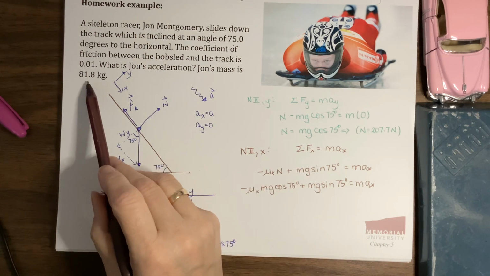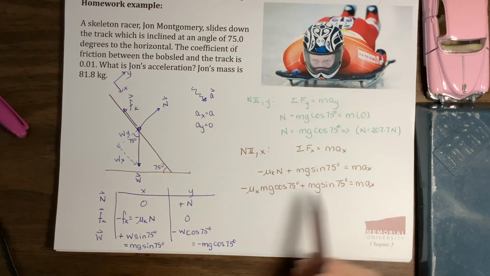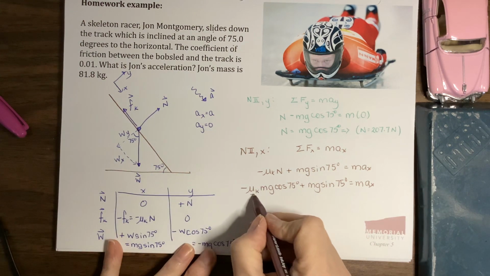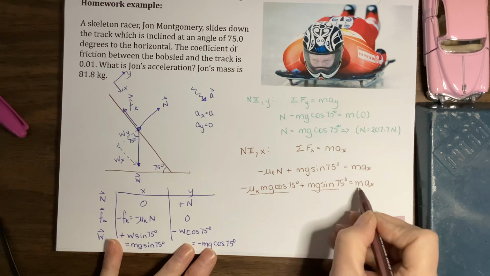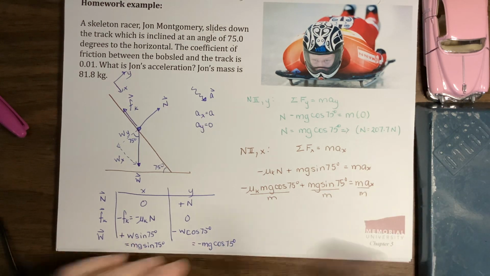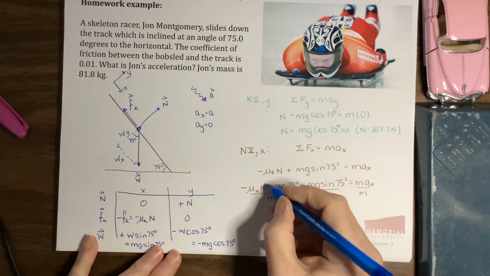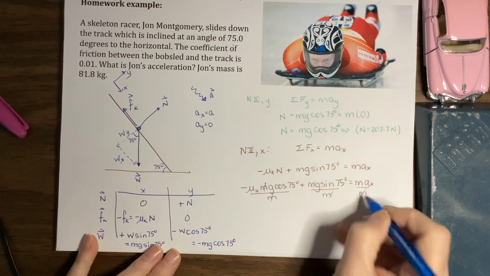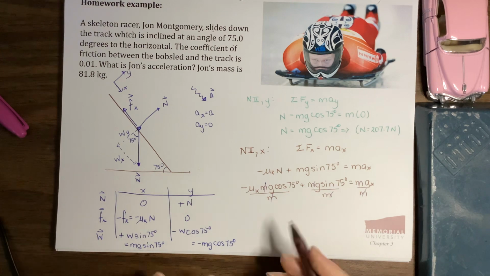Every time you wanted to put in 81.8, you wanted to put in a value for mass, you'd just leave it as a symbol. And then you'd get to a step where you had an m in every single term. So you could divide all terms on both sides by m, and those m's would cancel. See that it doesn't matter what John's mass was?